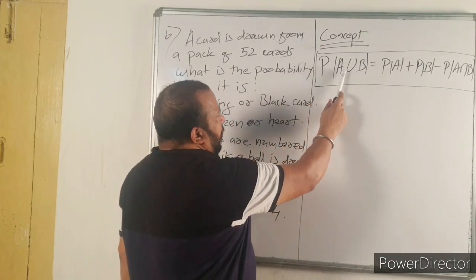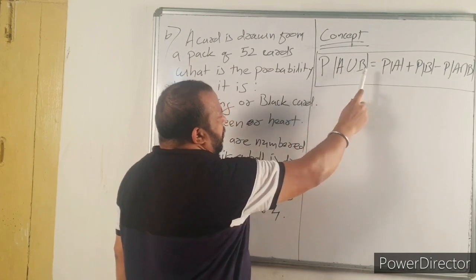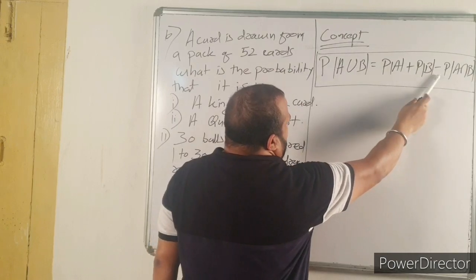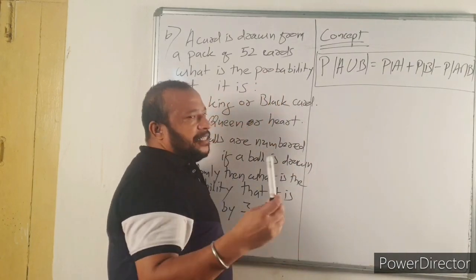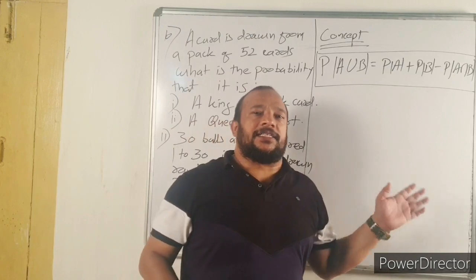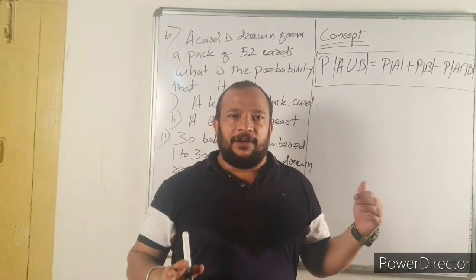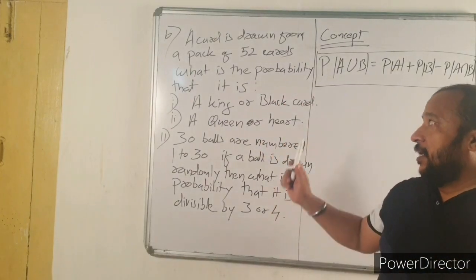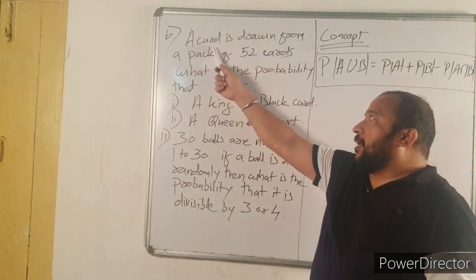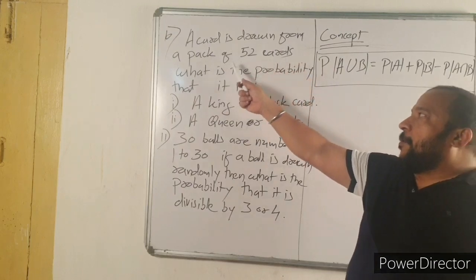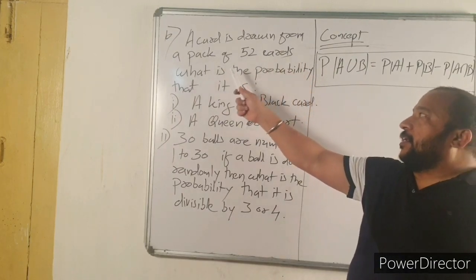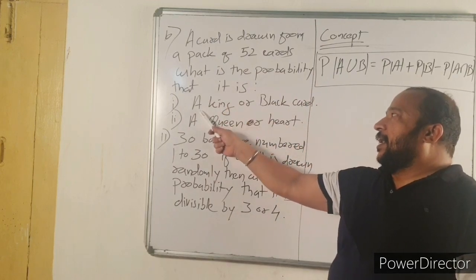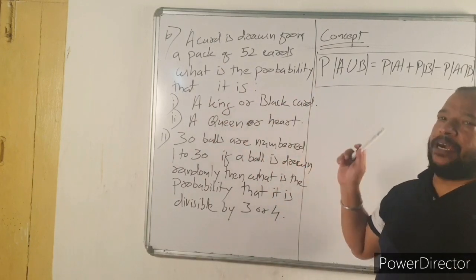Probability of A union B is equal to probability of A plus probability of B minus probability of A intersection B. It is there in set theory and it is there in probability also. Now, let us discuss the question. Question number 10. A card is drawn from a pack of 52 cards. What is the probability that it is a king or black card?